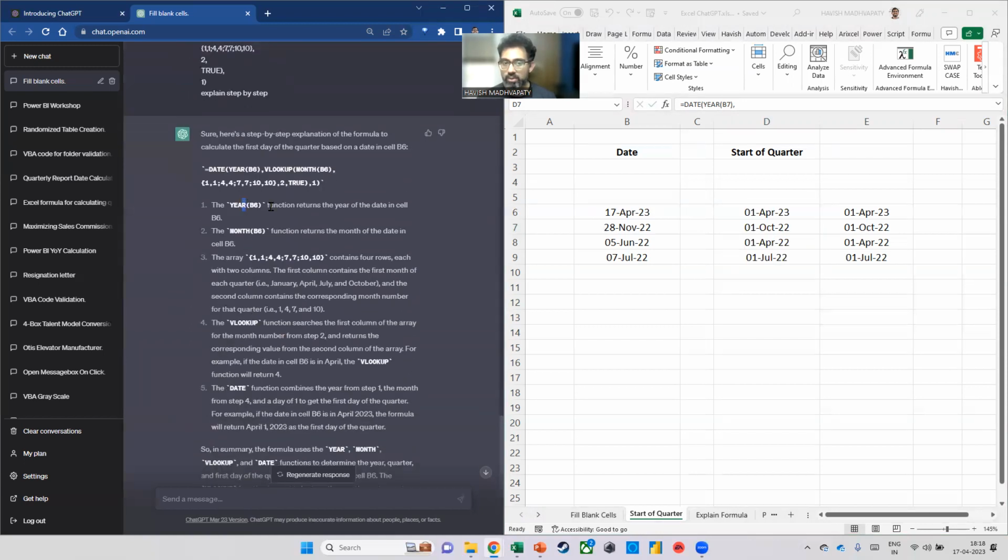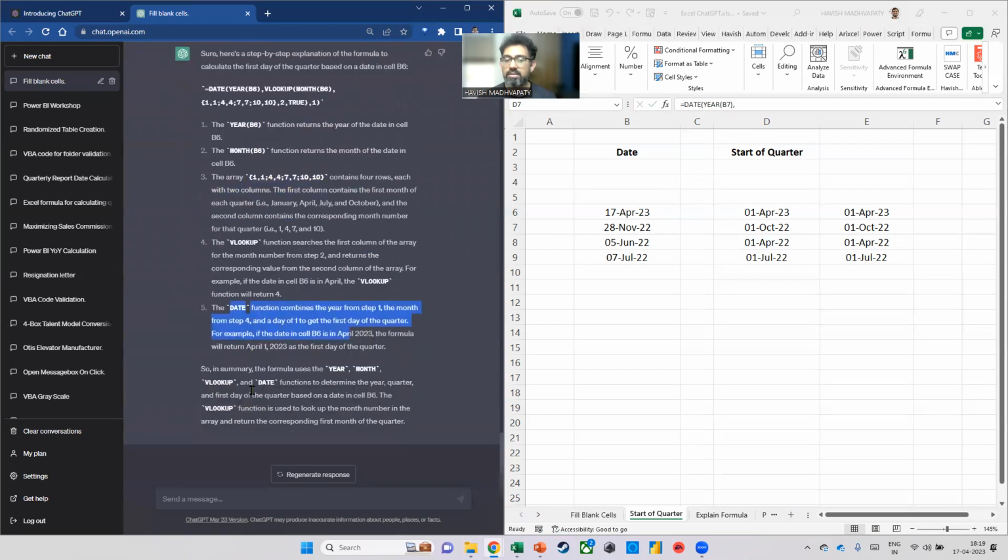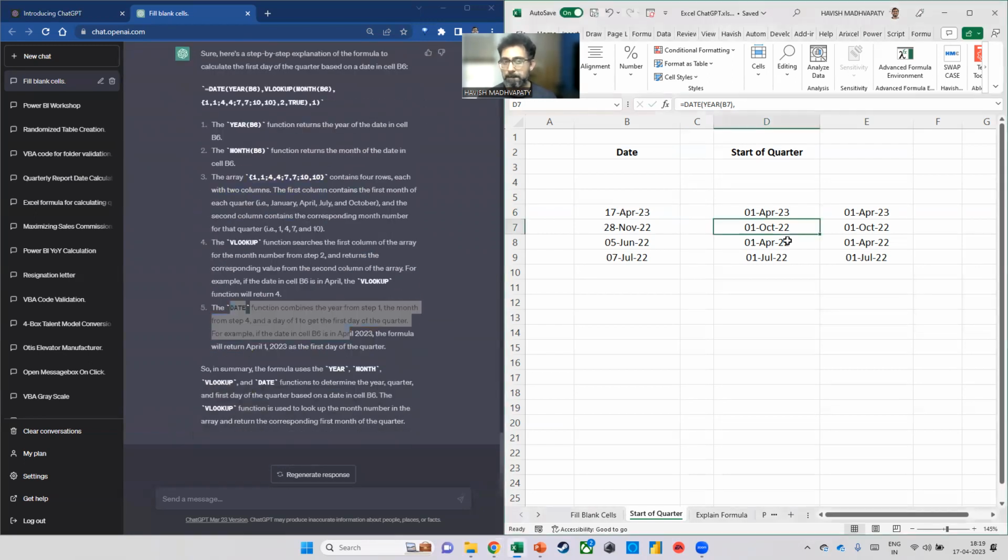So now it explains that, okay, the year is the year, the month is the month. The array contains 4 rows with 2 columns. So basically it's converting the original month into the first day of the quarter. The VLOOKUP does the conversion, then the date is combining everything into a single answer like that.